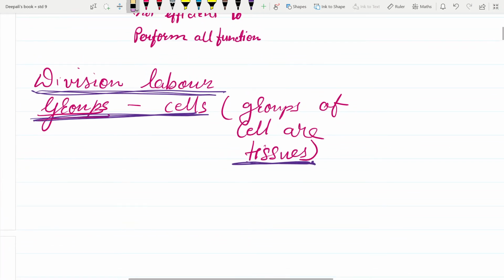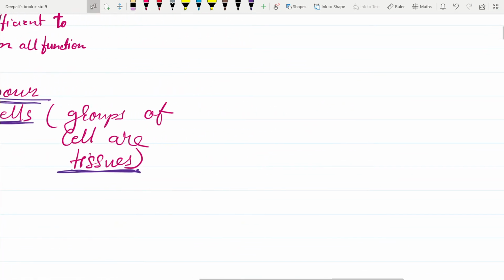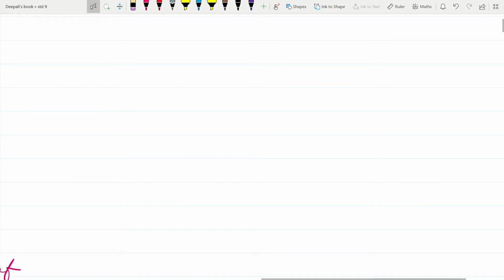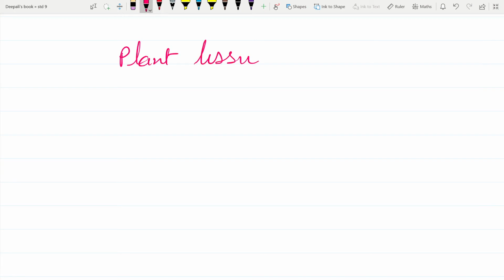Now let us differentiate between plant and animal tissue, as we said. So what can we write about plant tissue and animal tissue?